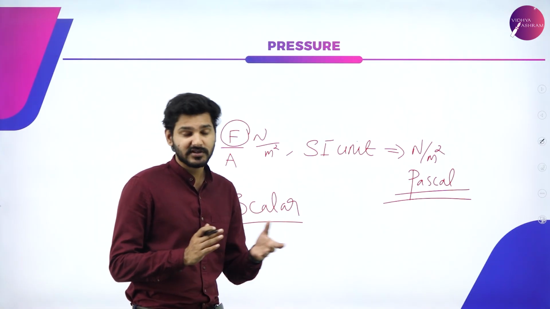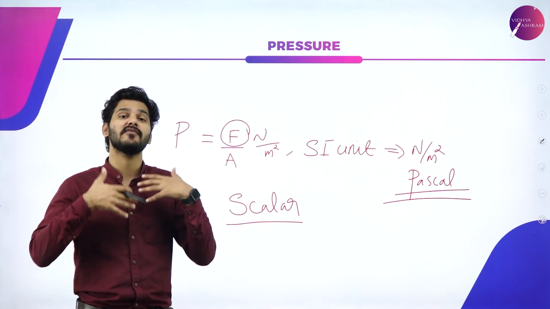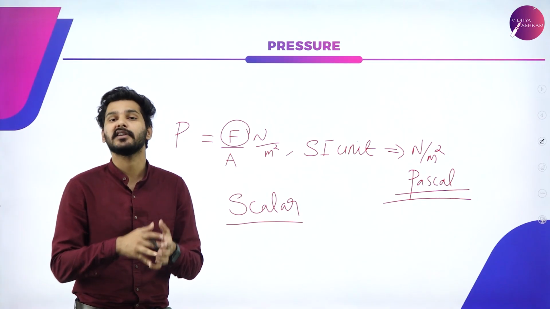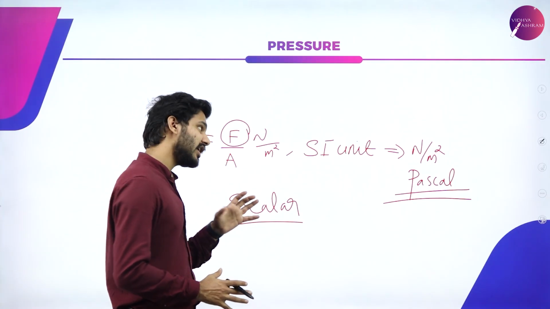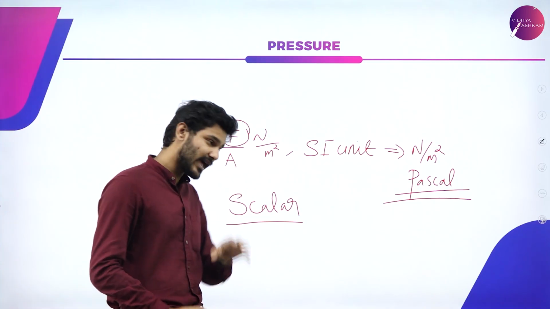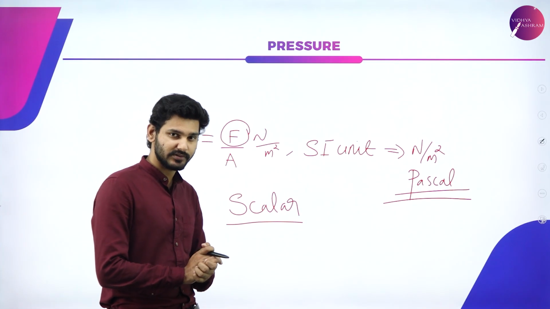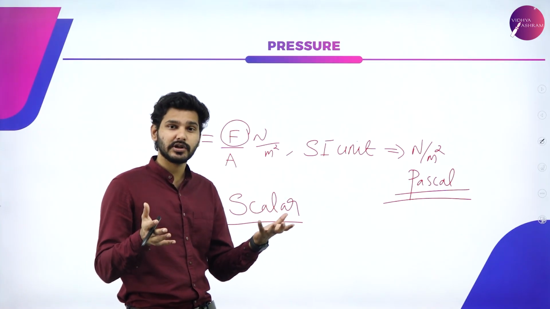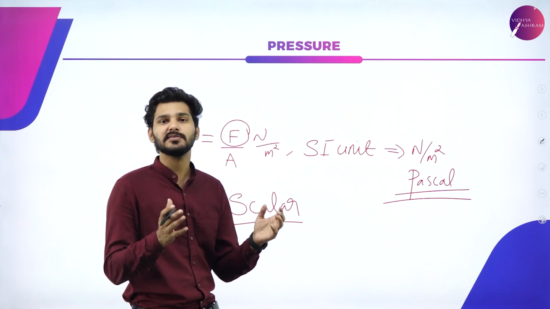Not exactly. We saw that it has to obey all the laws of vector addition and vector principles in order to be a vector quantity. That means that some of the rules are not being obeyed by this particular quantity, and that is why it is termed a scalar quantity. So what is that particular rule? Again, that is because I told you force exerted on a particular area is known as pressure.